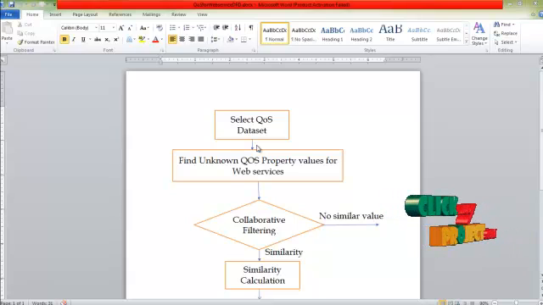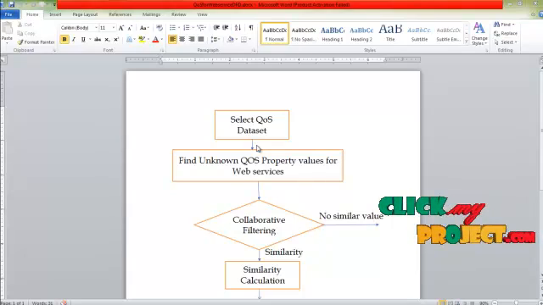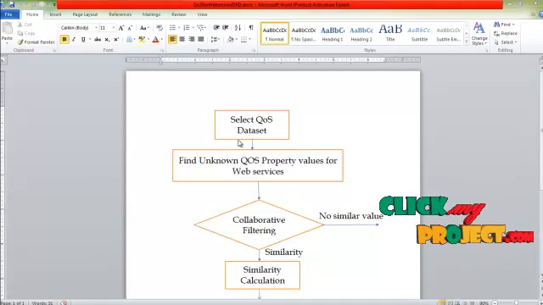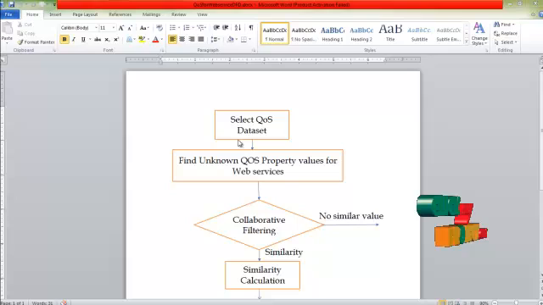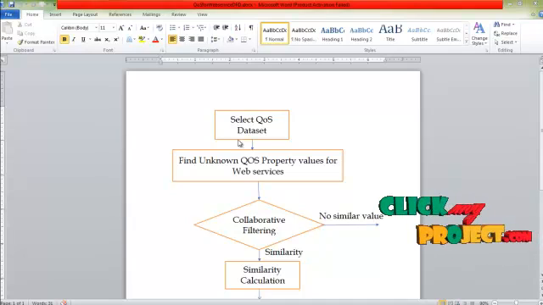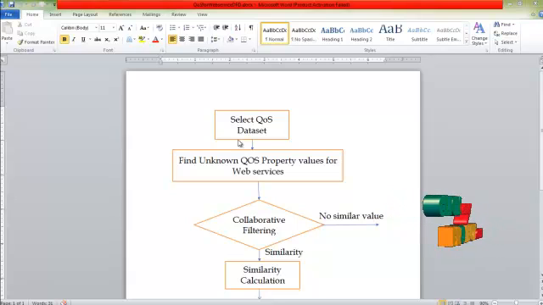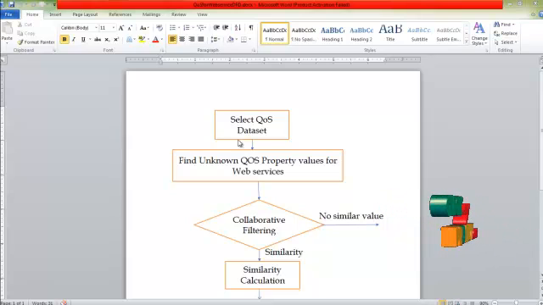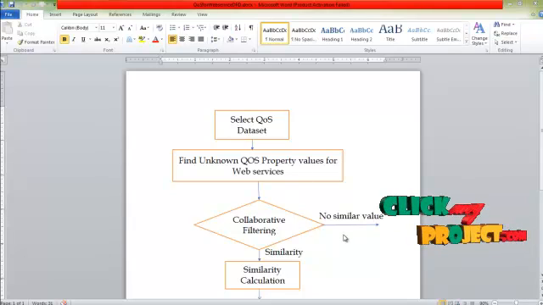First, the collaborative filtering algorithm find out the similarity between the user access web services for the purpose of predict the unknown QoS values. The unknown QoS values means throughput and response times. If we find out the similarity between user access web services by using collaborative filtering algorithm, then easily predict the unknown QoS property value for the user access web services. Otherwise, we cannot predict the unknown QoS values.